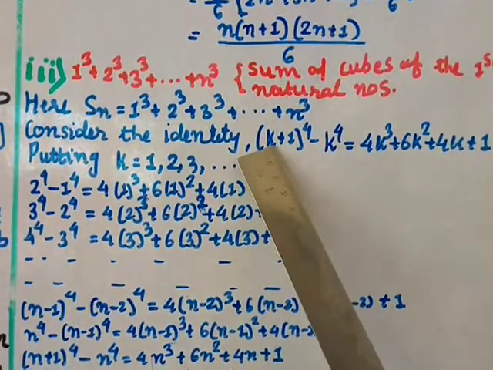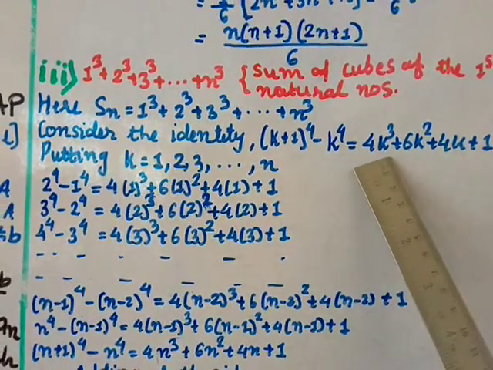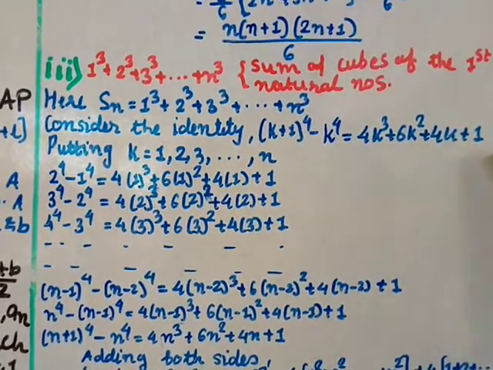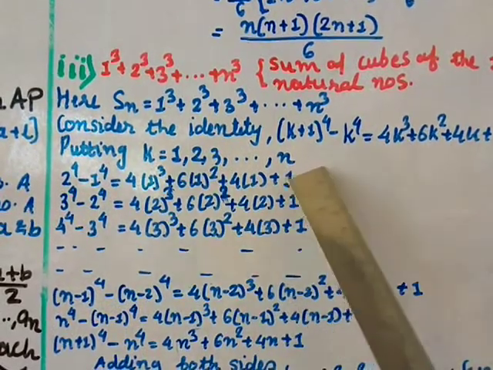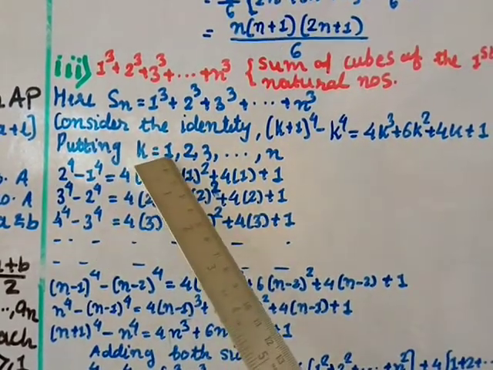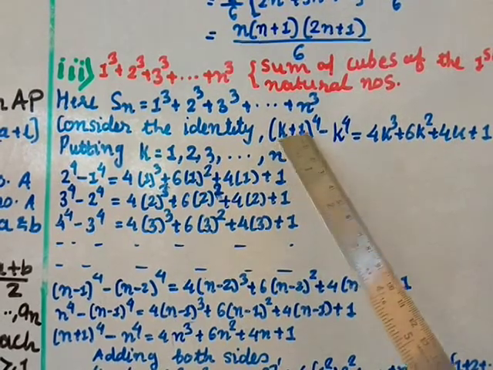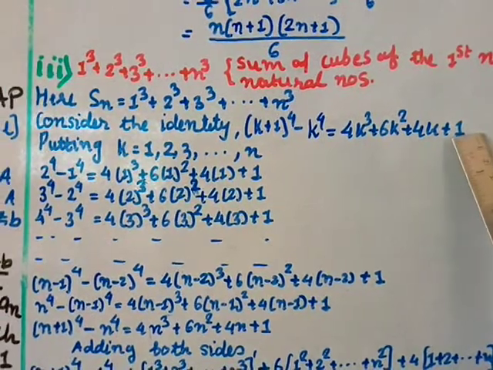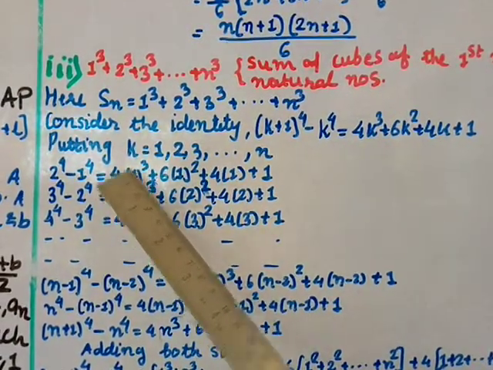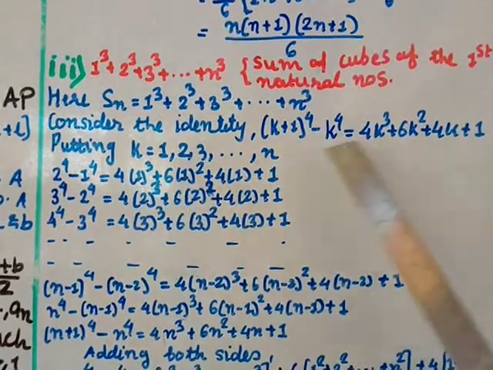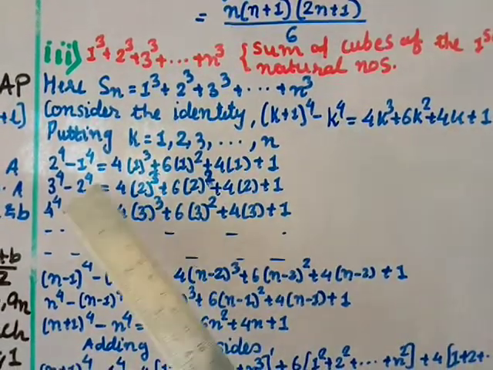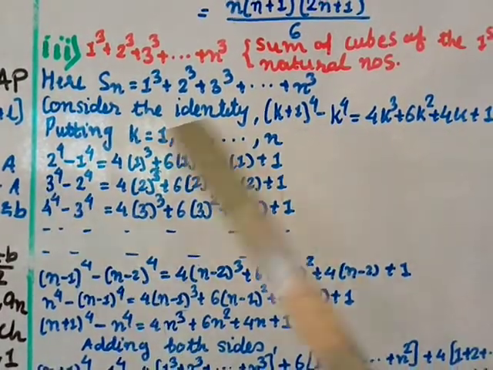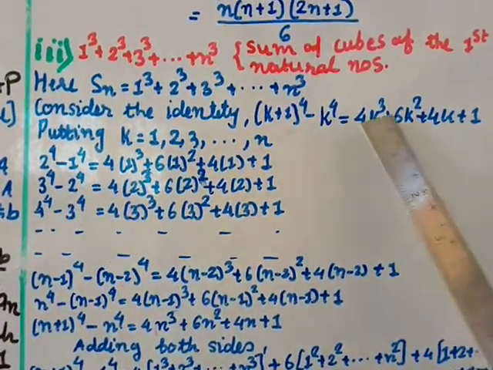Considering the identity k plus 1 power 4 minus k power 4 equals 4k cube plus 6k square plus 4k plus 1, this is the identity we shall use. So putting k equal to 1, 2, 3 up to n successively. First you put 1. When you put 1 here, 1 plus 1 is 2. So 2 power 4 minus 1 power 4 equals, everywhere you will put 1, because I am putting first 1. So here 4 into 1 cube plus 6 into 1 square plus 4 into 1 plus 1. Now put 2. When you put 2, 2 plus 1 is 3. So 3 power 4 minus 2 power 4 equals, here everywhere put 2.